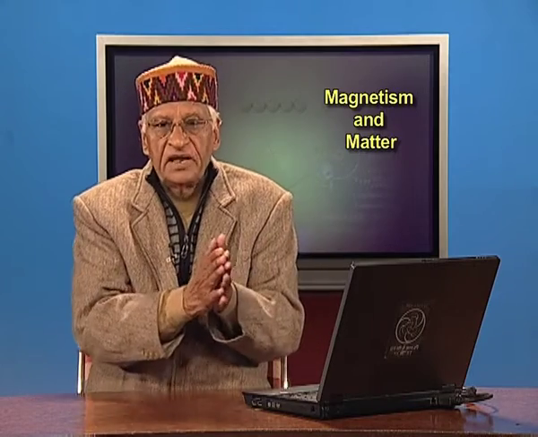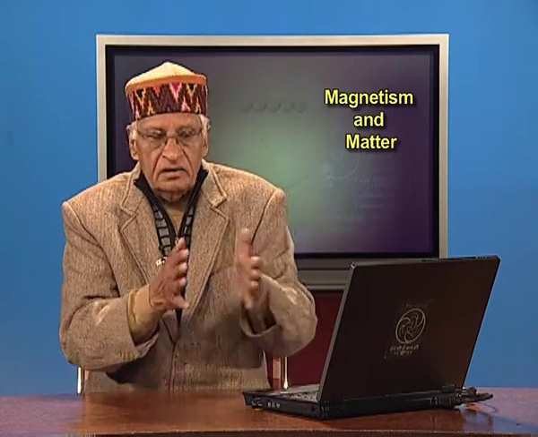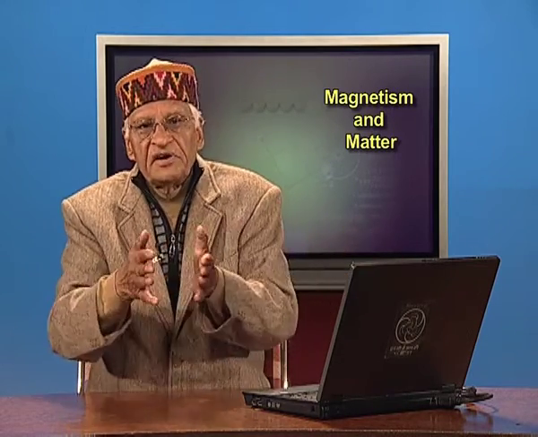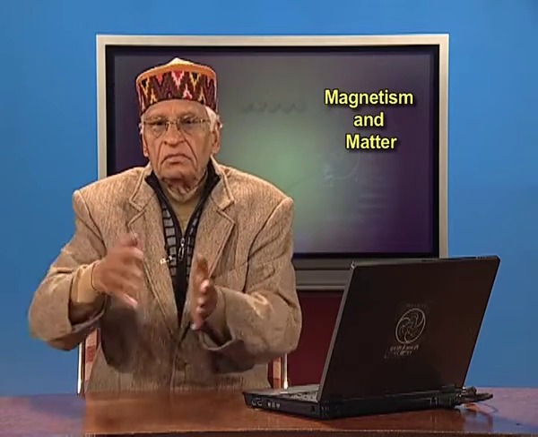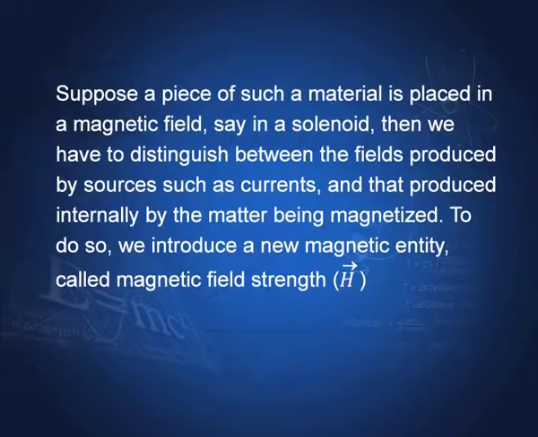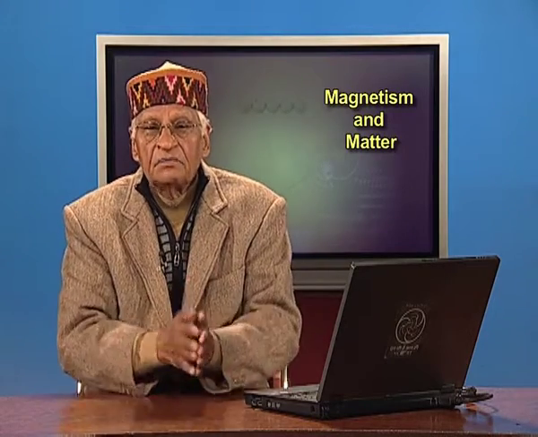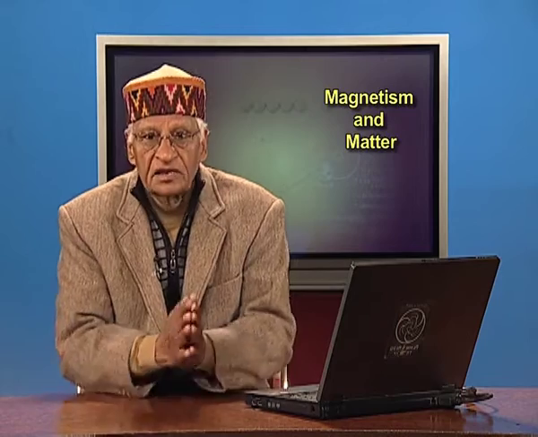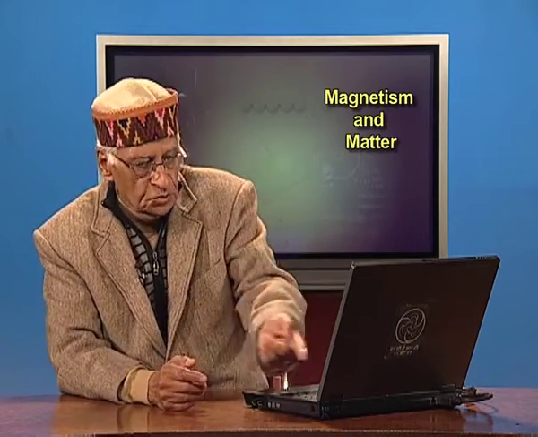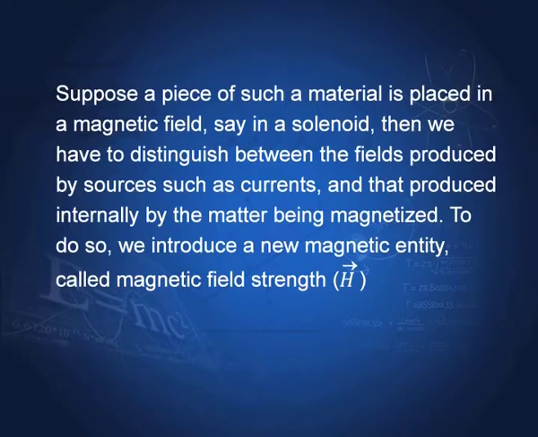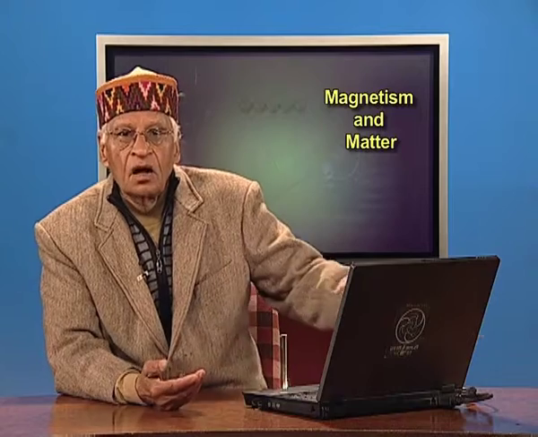You see what is happening? Earlier we have seen that magnetic field is given by Ampere's law or Biot-Savart's law. Now we find that there are materials which can be magnetized, that means they themselves become a source of magnetic field. Therefore, we have to introduce this new term called magnetic field strength. How do we do that?